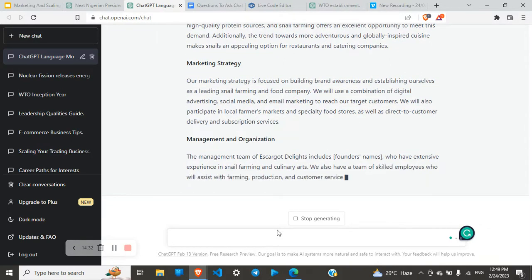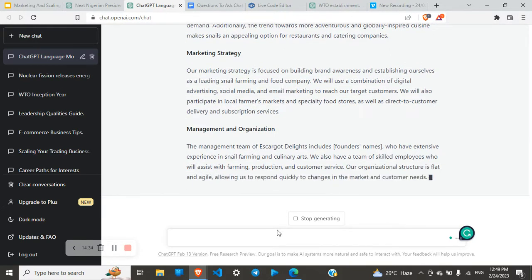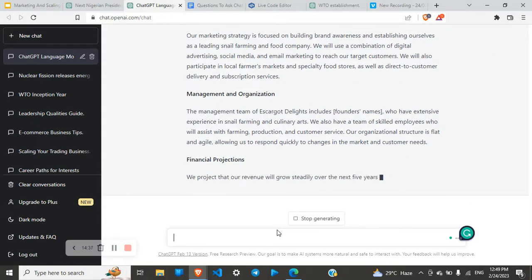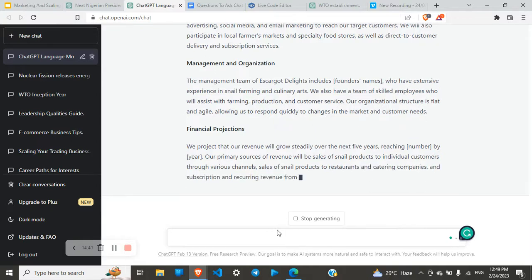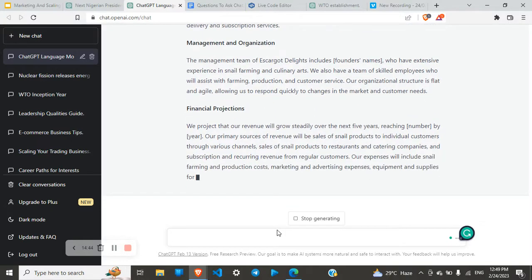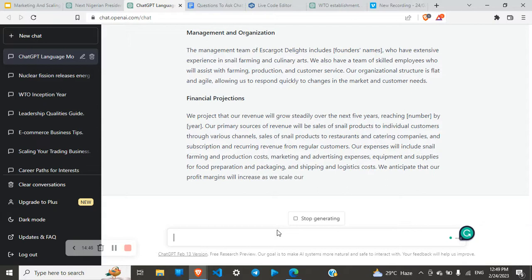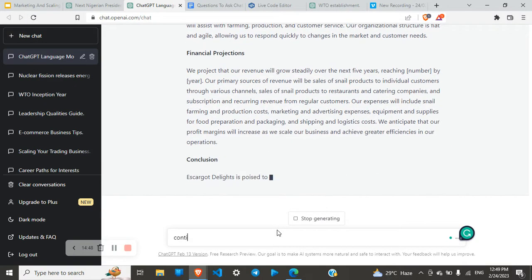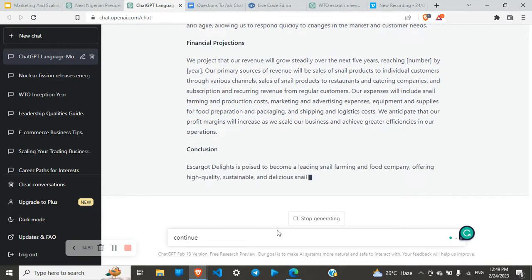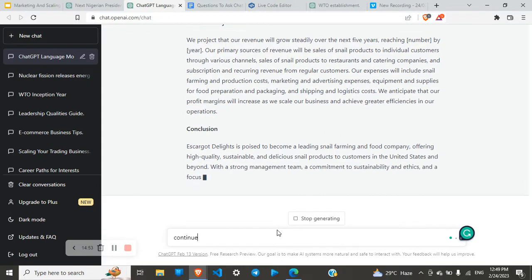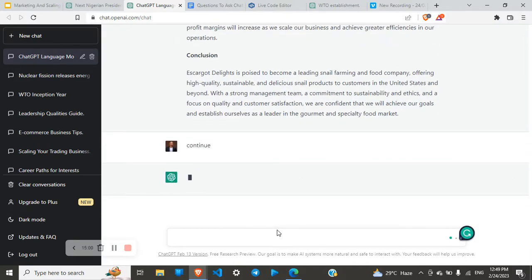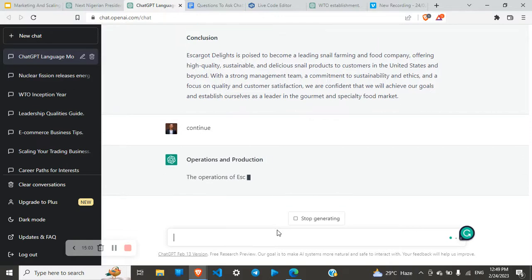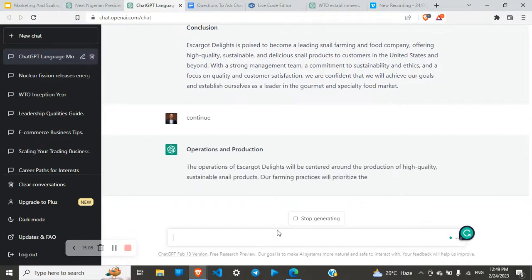If ChatGPT stopped typing and you still want more information, you can go ahead by saying continue, right? Just type in continue. So I'm just waiting for ChatGPT to stop writing, and I want to hit continue. So let's just do continue. Let's wait. So it's currently in conclusion. It's done right now, right? And then I'm going to hit continue. Let's see other aspects of the business plan. So it's talking about operations and productions.